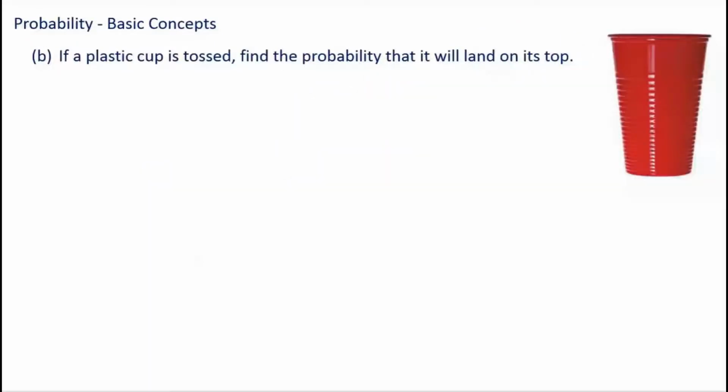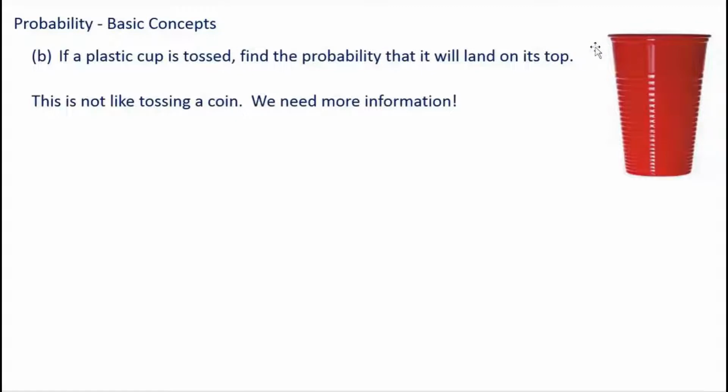Now for our next question, question B, if a plastic cup is tossed, find the probability that it will land on its top. So what do I mean on its top? Right there. So it's going to land on the part that you drink out of. Now, this is not like tossing a coin, right? As a matter of fact, I even say it right here. It's not like tossing a coin.